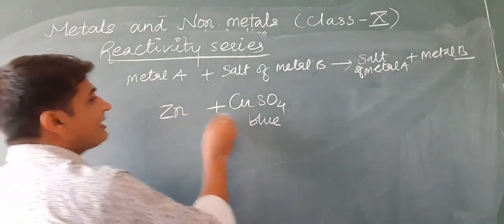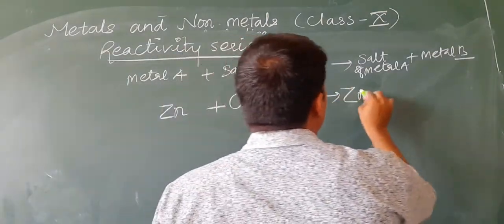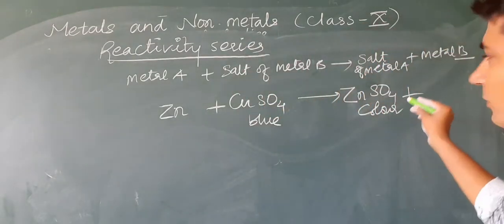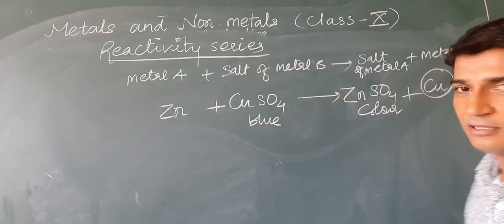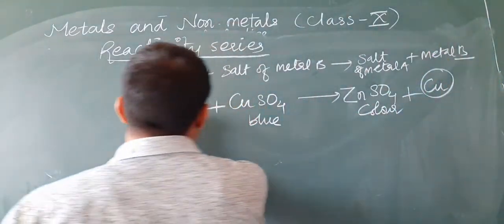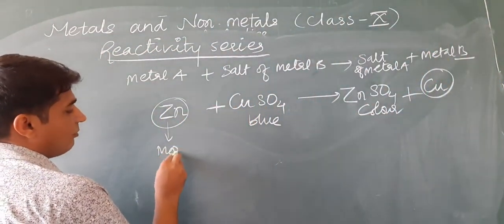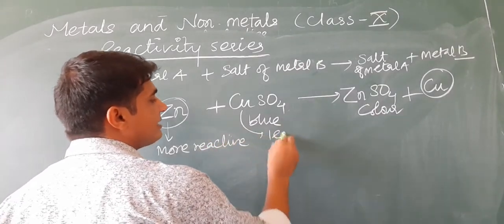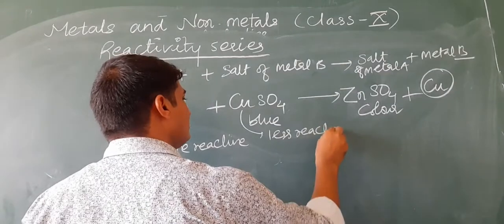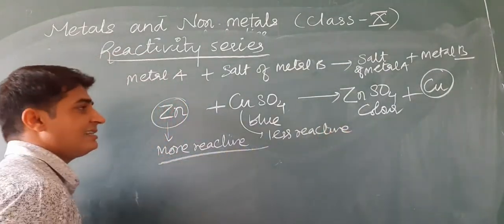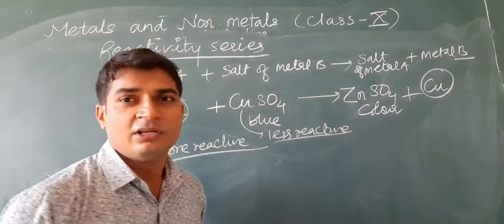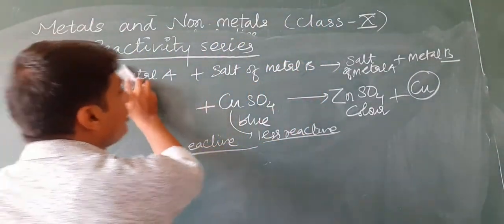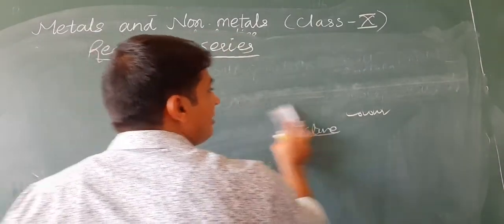If we put zinc in it, it becomes a colorless solution, and a brown deposition of copper is formed. So zinc is more reactive and copper is less reactive. A more reactive metal displaces a less reactive metal from its salt. By these types of reactions, we can find out the reactivity order of metals.